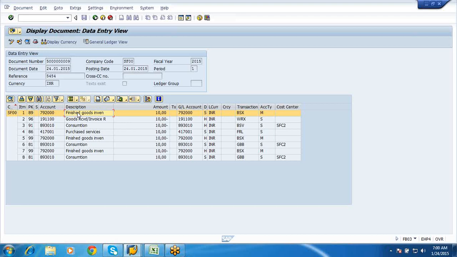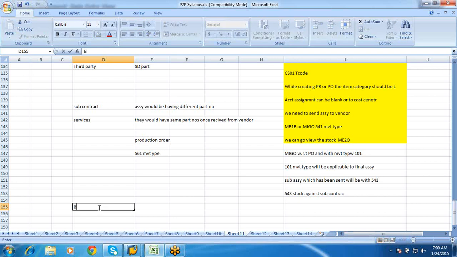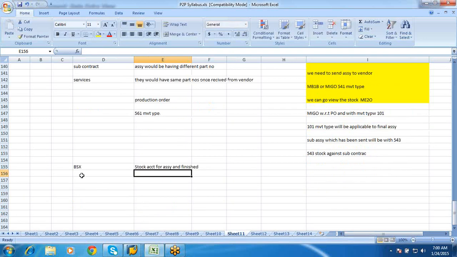In a simple way, BSX stands for stock account for assembly and finished. BSV is change in subcontracting stock. FRL is basically your subcontracting charges.